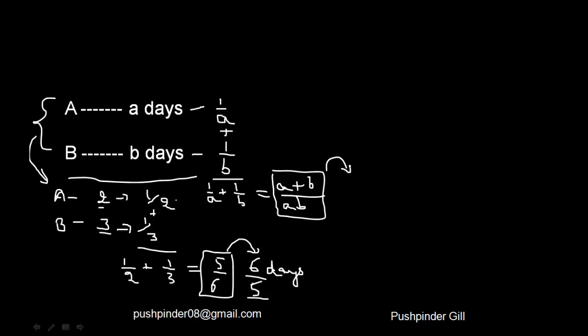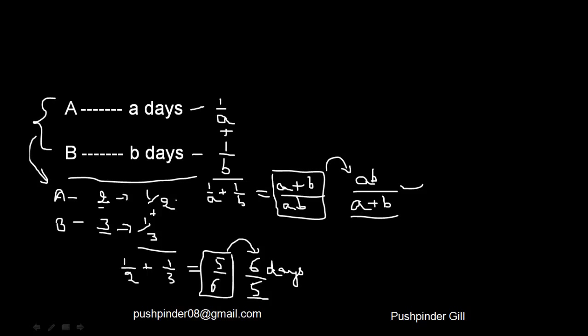That means the number of days that they're going to take to complete the work is the reciprocal of that. That is AB by A plus B. Now this is the number of days taken by both A and B to finish the job. Now you see, you have this expression over here. Just plug in the values.